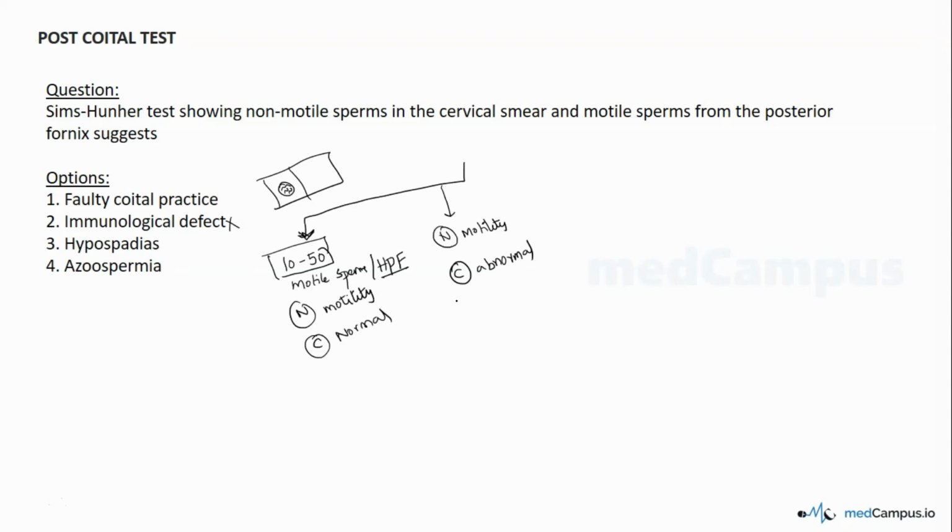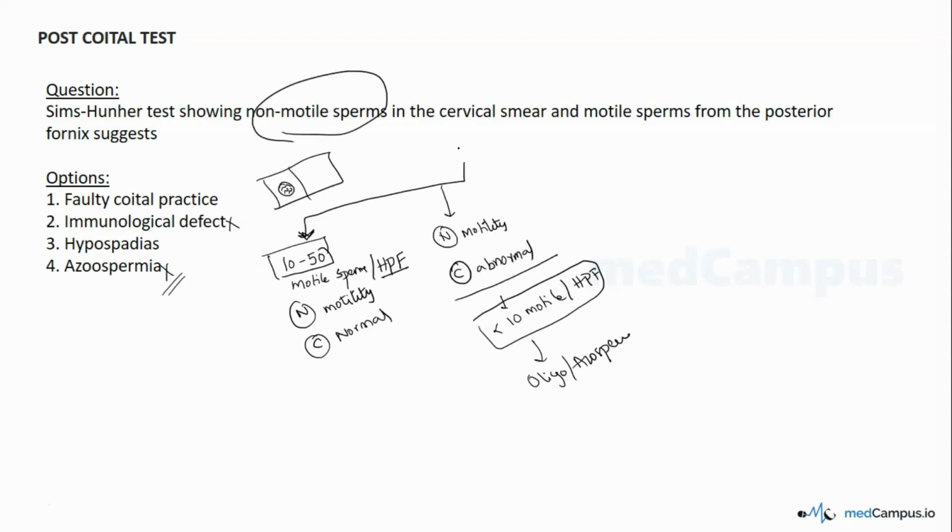So in case of abnormal count, that means less than 10 motile sperms per high power field, then you need to undertake proper semen analysis in males, because you might need to rule out oligospermia or azoospermia. This is for the fourth option, which is not here. Because here it's non-motile sperms, this option is out of the question.